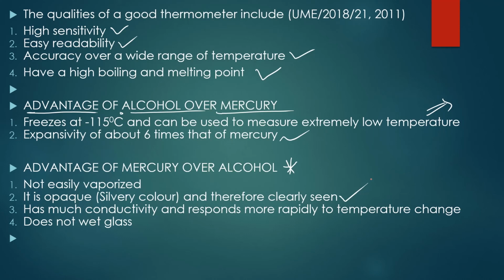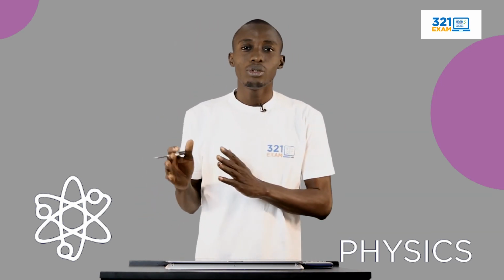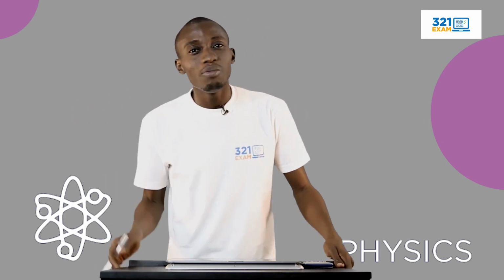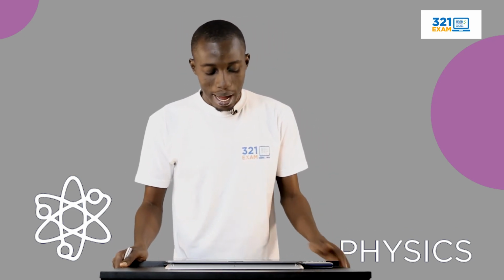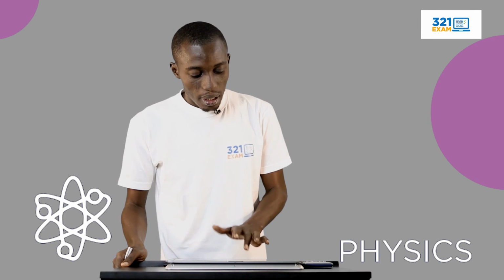But in a nutshell, or in summary, you use mercury to measure temperature in places like Nigeria, in the tropics, right? Where you know the temperature is moderate, it's not too cold, but we can have extreme high temperatures. But when we go to some of those temperate countries, like Russia and so on, where we have extremely low temperatures, then you make use of what? Alcohol in glass thermometer.